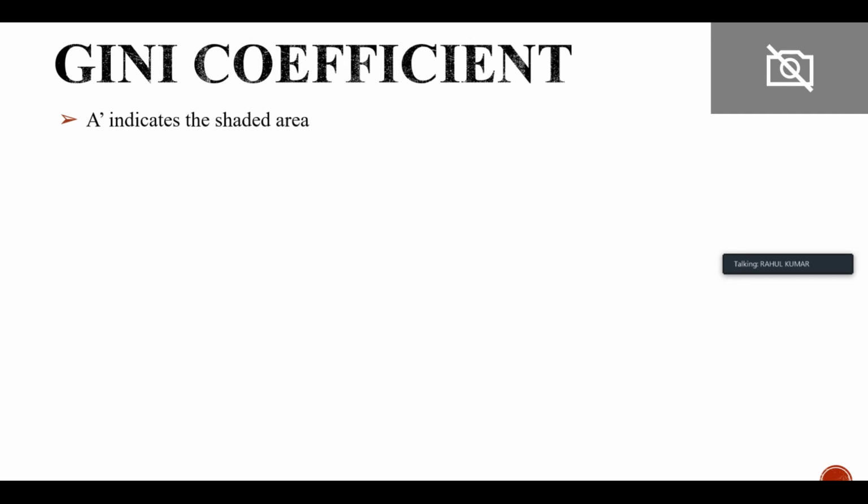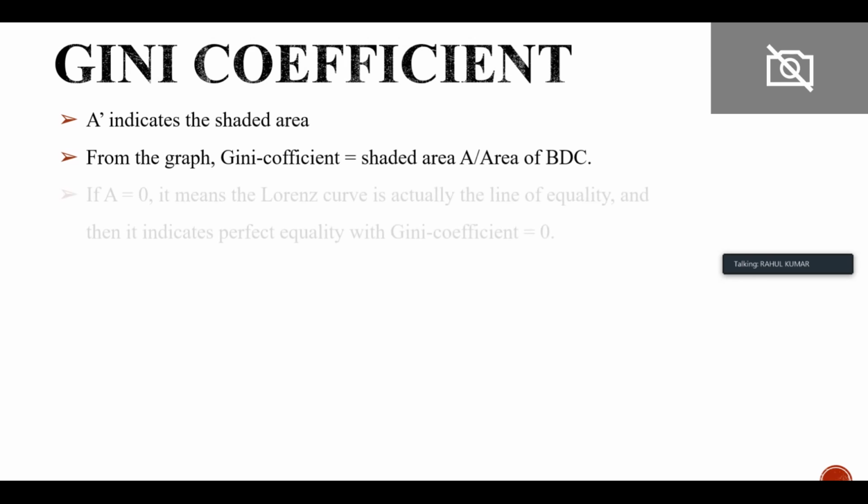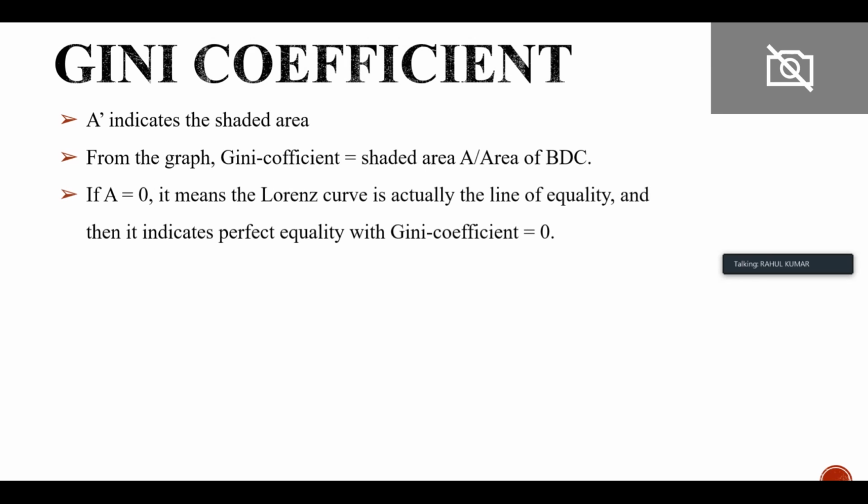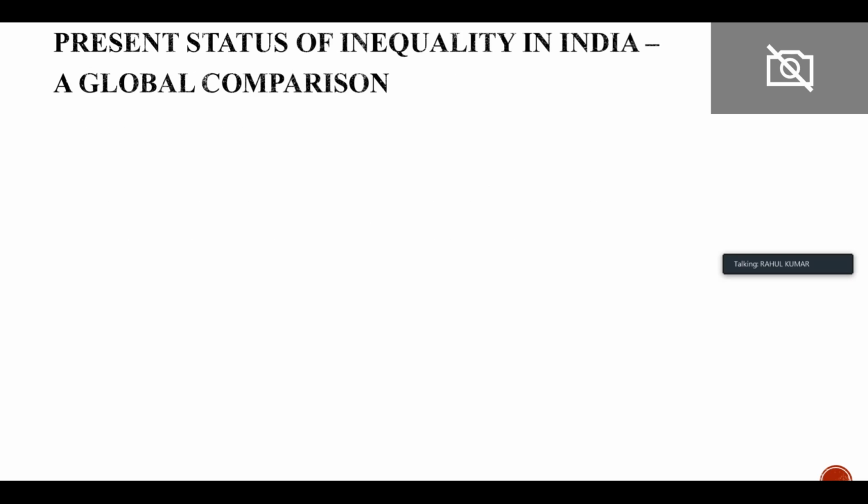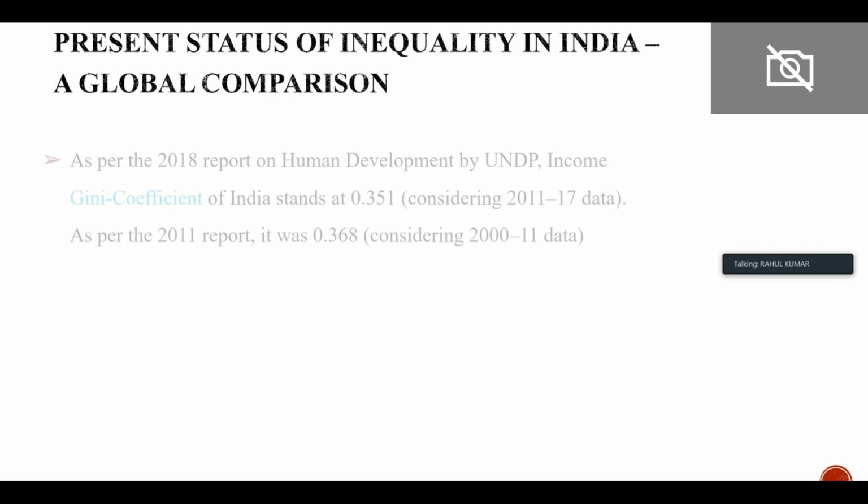A indicates the shaded area. From the graph, it is the shaded area divided by the area of BCD. If A is equal to 0, it means the Lorentz curve is actually the line of equality, and then it indicates perfect equality with the Gini coefficient. Now, what is the present status of inequality in India?